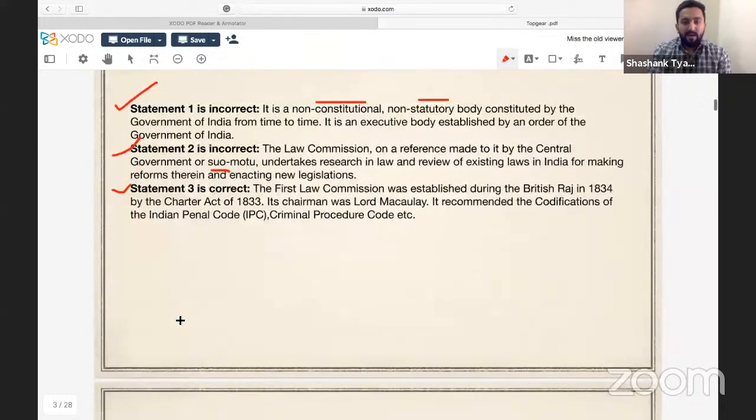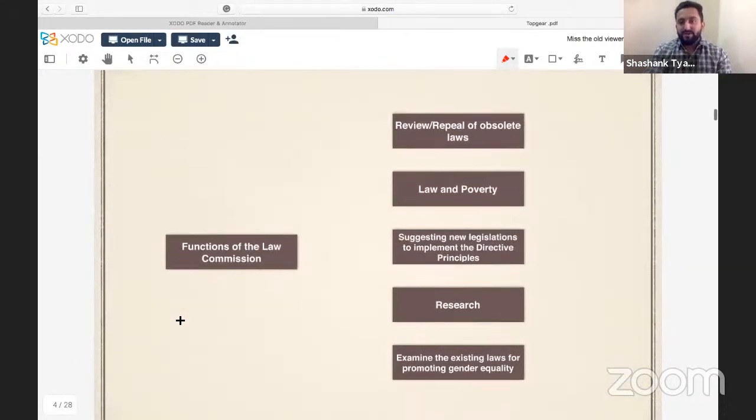Now coming to the functions. Functions of the Law Commission. As of now, you got this, that it's an executive body made by central government. You got this point. It is an advisory body to Ministry of Law and Justice. You have also cleared on this point that recommendations are not binding. Now coming to the functions.